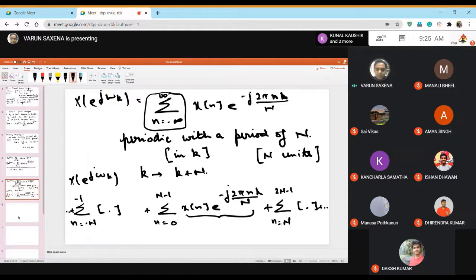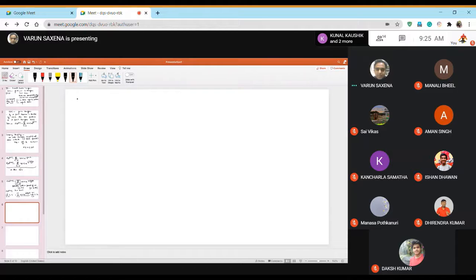Let me rewrite it so that you have a better picture, with all three terms. The sum for n from minus N to minus 1 of x[n] e to the power minus j 2 pi nk divided by N, and on this side all the terms that will come.